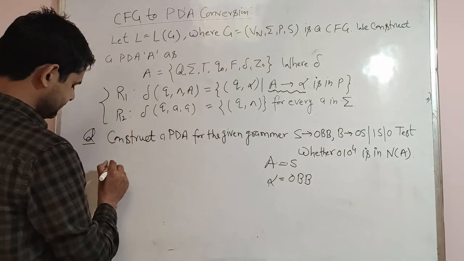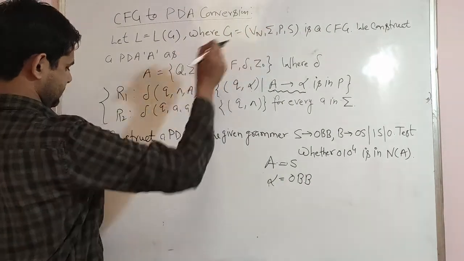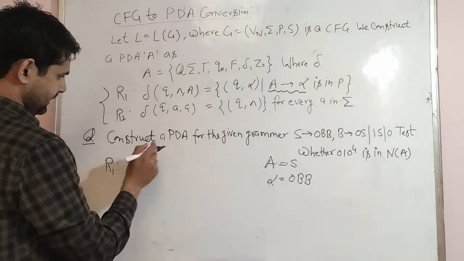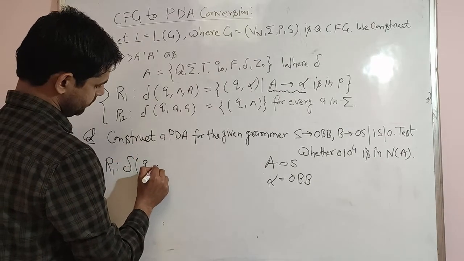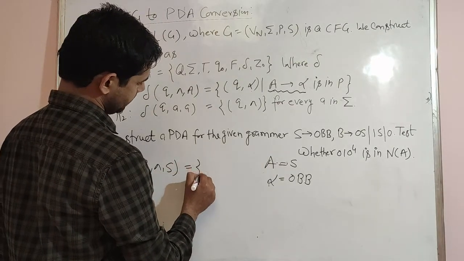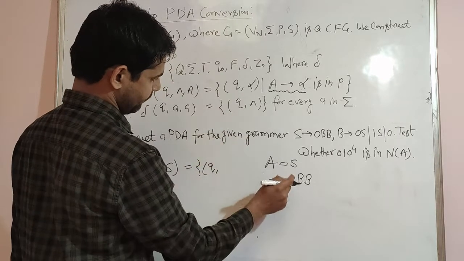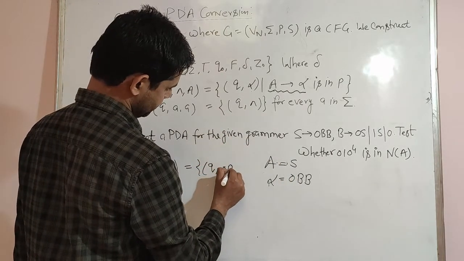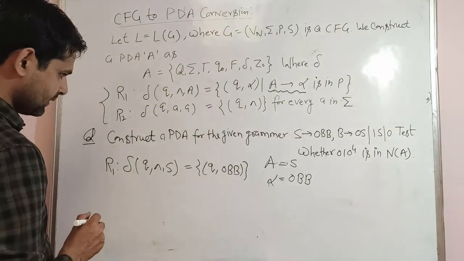So we can write our new R1 for this grammar: delta of Q, null, S is equal to Q and alpha, where alpha is 0, B, and B.